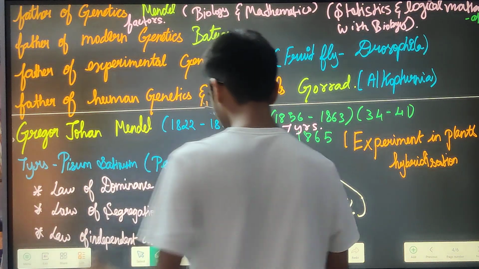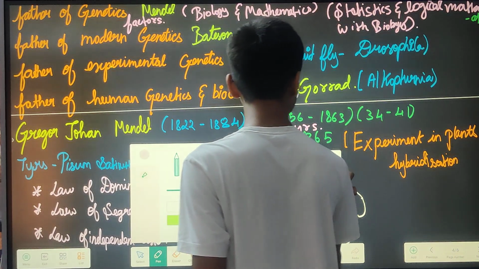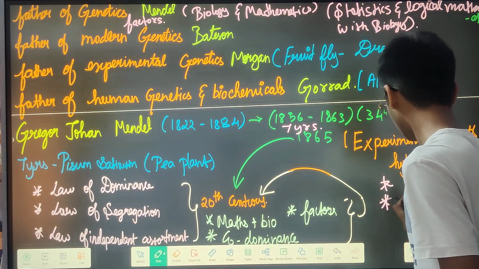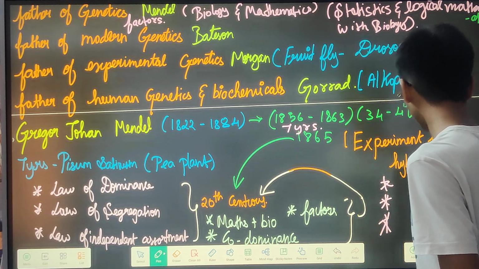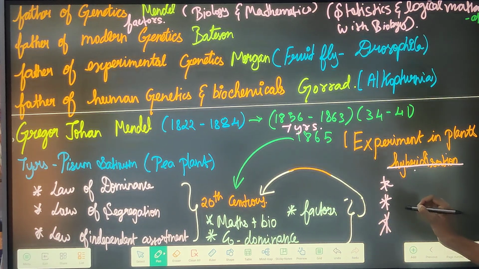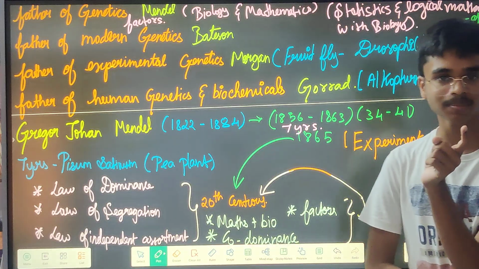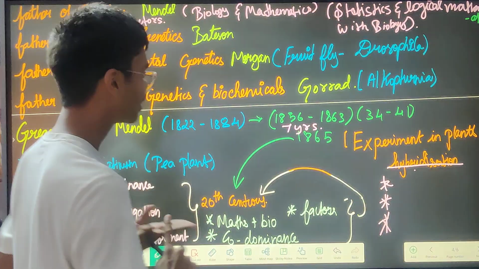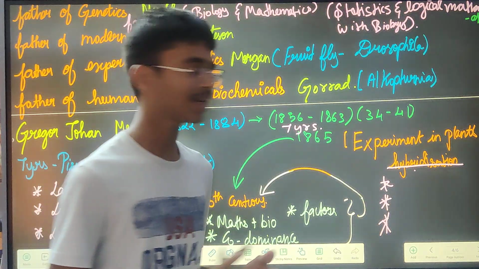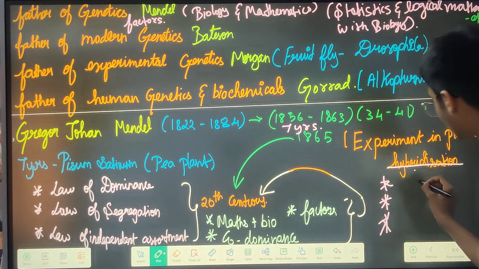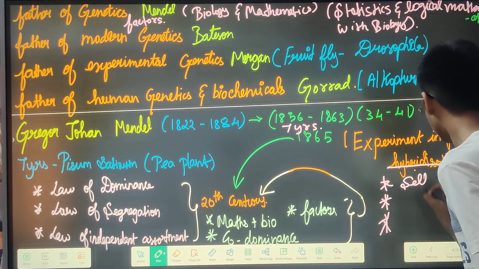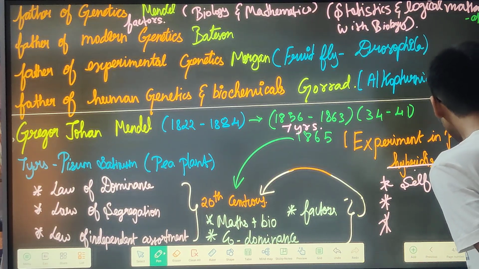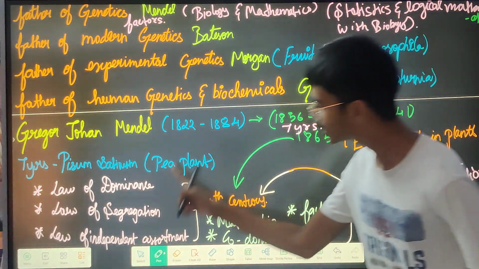How did he do his research? He actually used some research methods. I will be explaining all this, but before that I will say this. He did hybridization. Okay, see, you can see that he did hybridization. That is one thing that we have studied in sexual reproduction in flowering plants itself. We have studied how to do hybridization. Okay, so he did that. Then emasculation, bagging, everything we studied, right? Then he did self-pollination. These are the ways how he produced all these three laws.